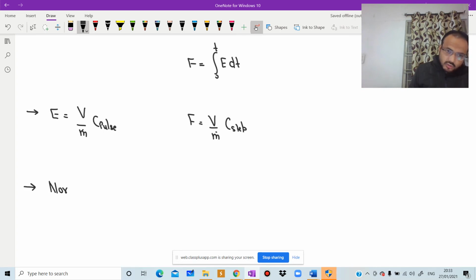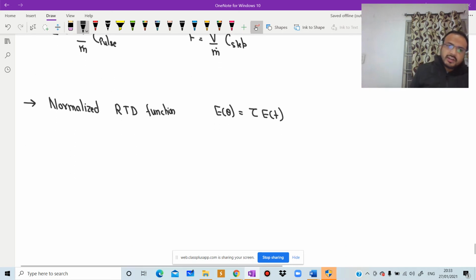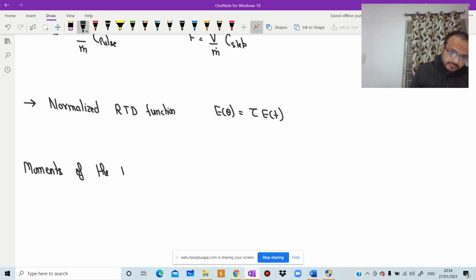The normalized RTD function is E of theta equal to tau into E of t. Next one is moments of the RTD. As we know, we have three moments.